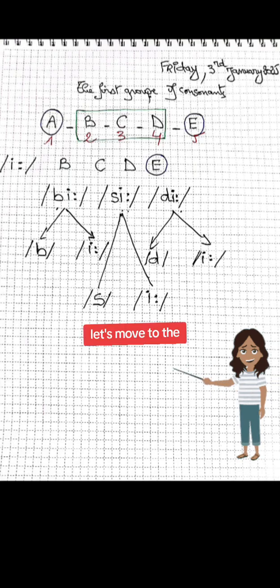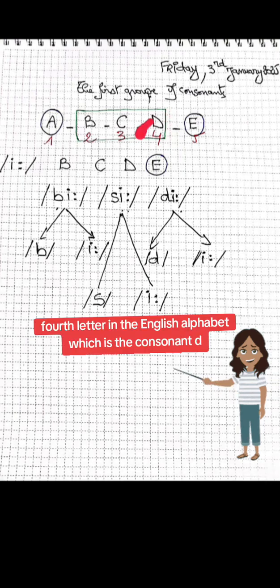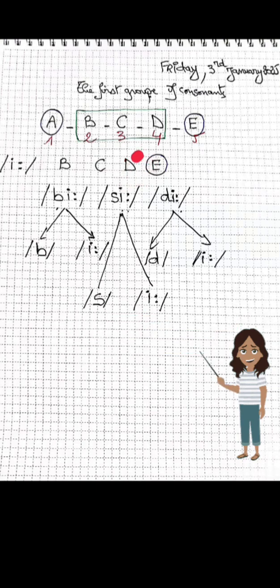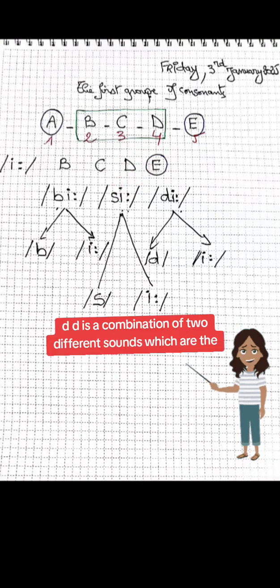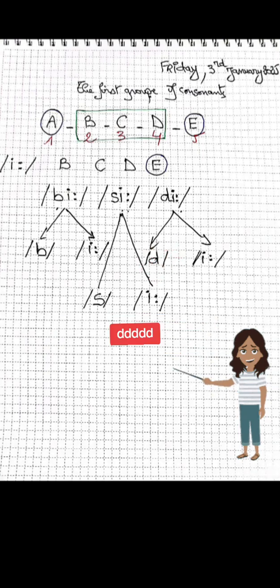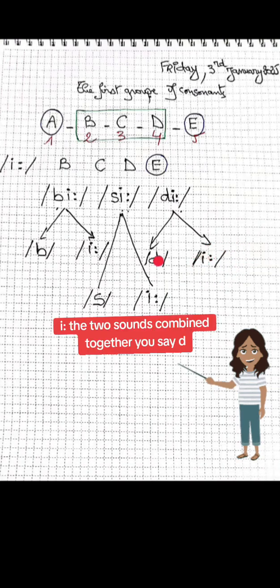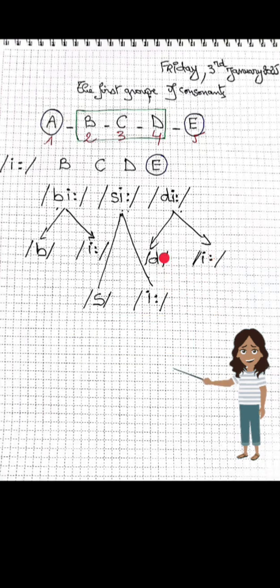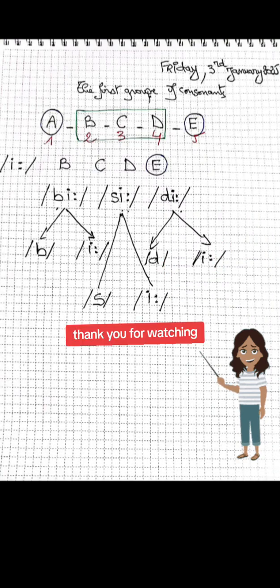Let's move to the 4th letter in the English alphabet, which is the consonant D. D is a combination of 2 different sounds, which are D and the sound E. The 2 sounds combined together, you say D. Thank you for watching.